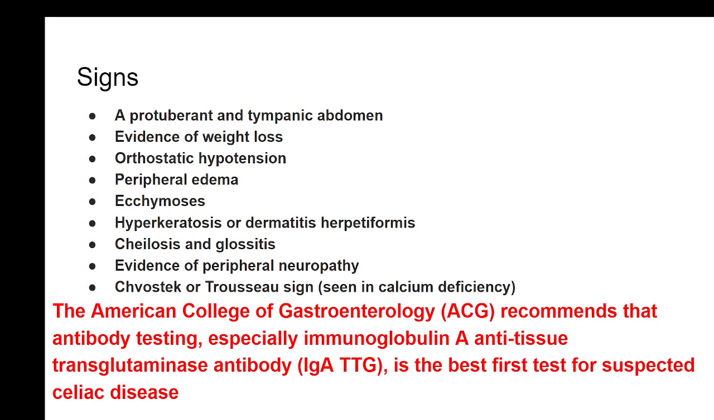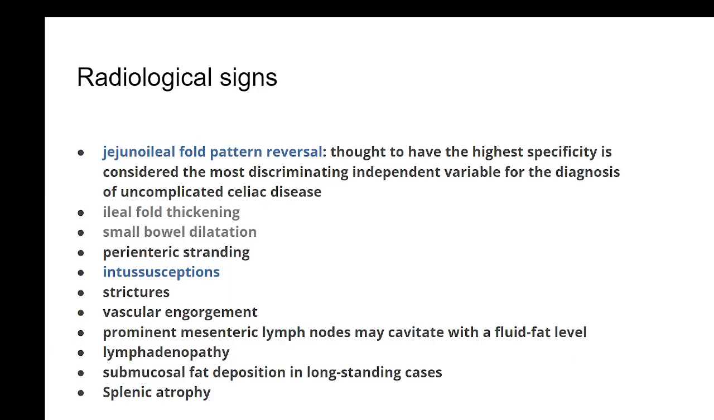Now, the general standard protocol of the treatment, as per the American College of Gastroenterology, is that antibody testing, especially immunoglobulin A and anti-tissue transglutaminase tests, are the best tests. But practically, we do not do these tests in the majority of our conditions. If the patient says that there is a food allergy, we treat them as such.